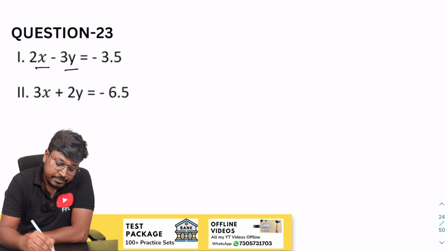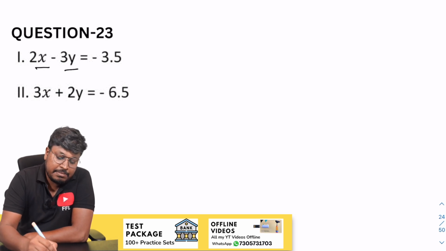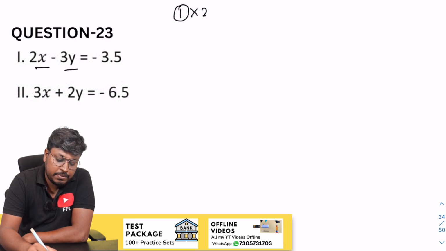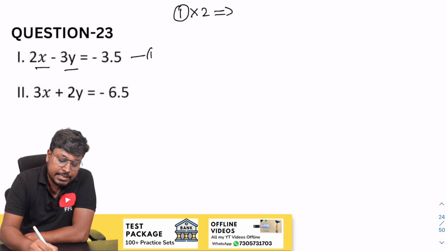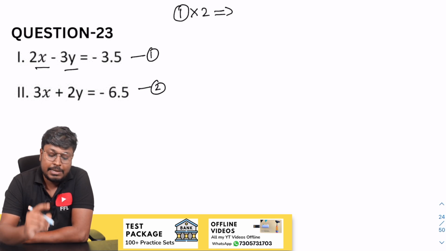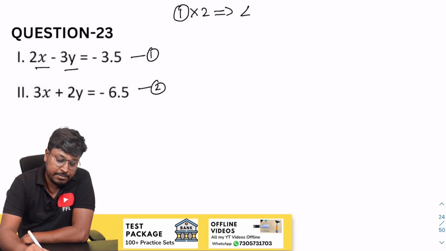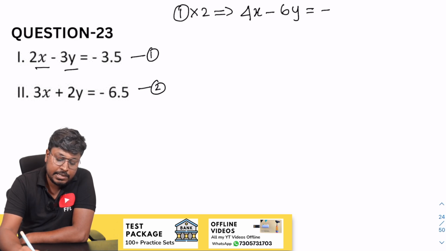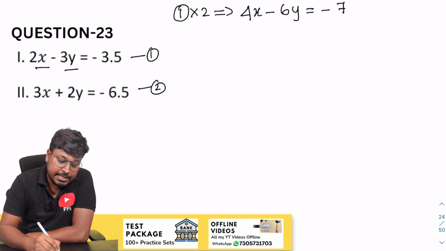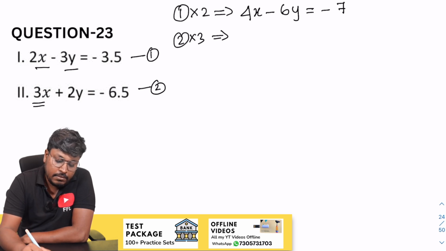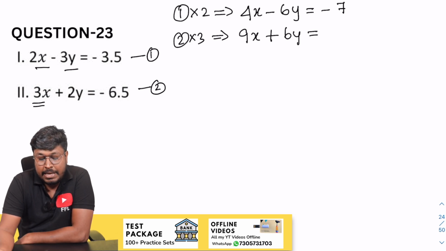So do one thing. Here we have 3y, here you have 2y. Consider this as equation 1 and this as equation 2. Multiply the first equation by 2. So this will be 4x minus 6y equals minus 7. Then multiply the second equation by 3. So 9x, then 6y, and multiplying by 3, 18, 15, 19.5.